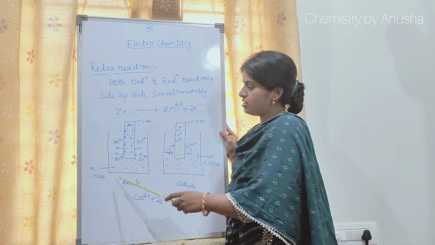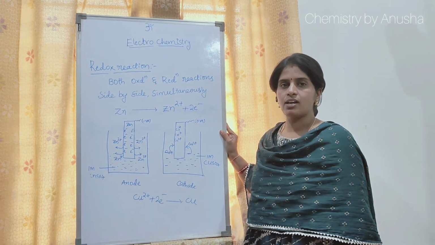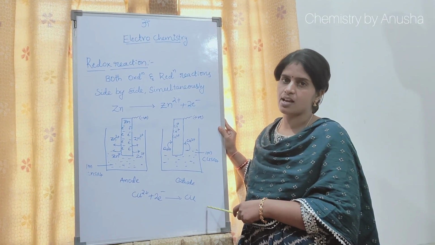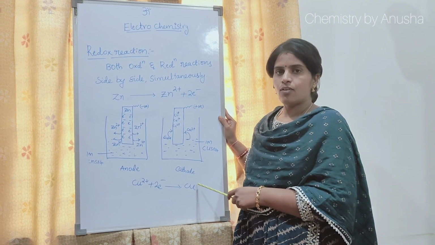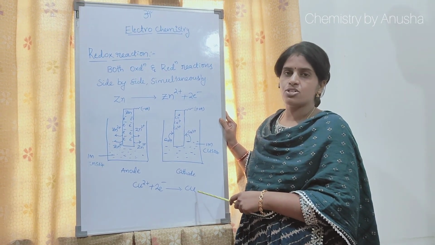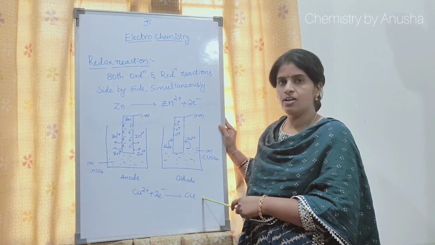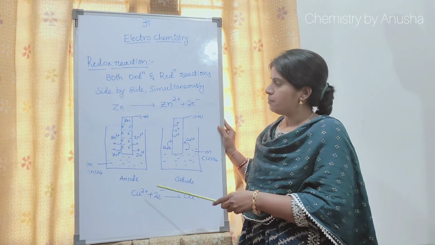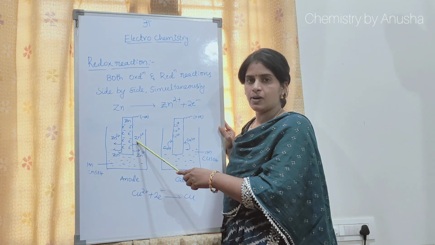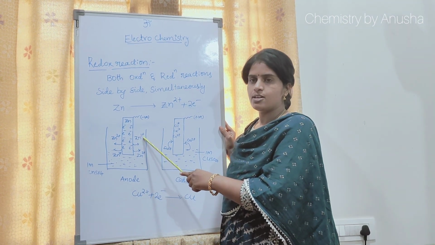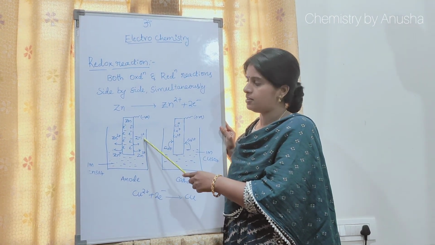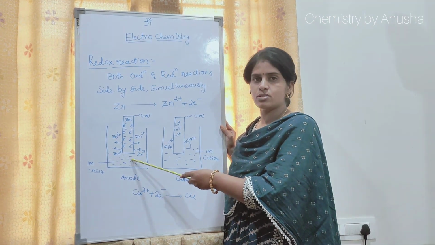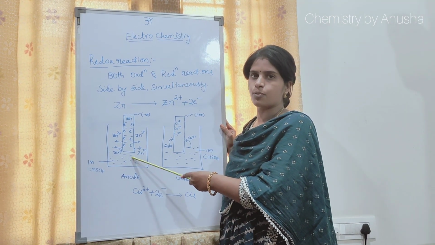If both oxidation and reduction reactions take place simultaneously in a system, that is called redox reaction. Later on, we will see how the single electrode potential is developed and how EMF is generated. By taking the same example, what is meant by single electrode potential? A single electrode is nothing but when a metal or non-metal is placed in its own salt solution, that is called a single electrode.